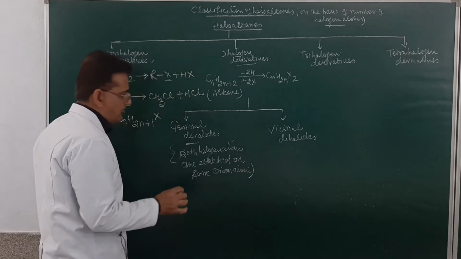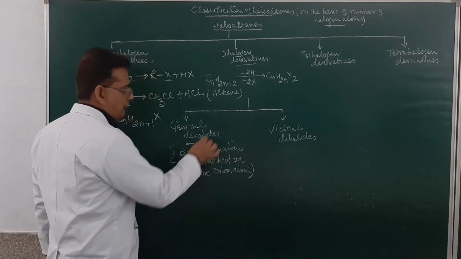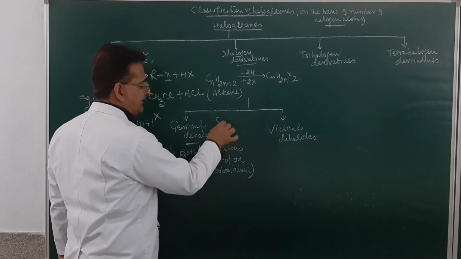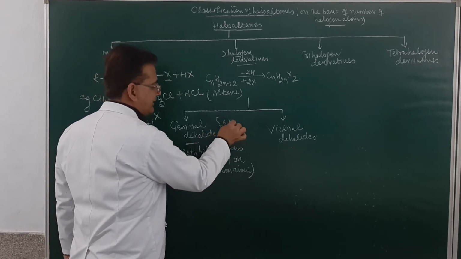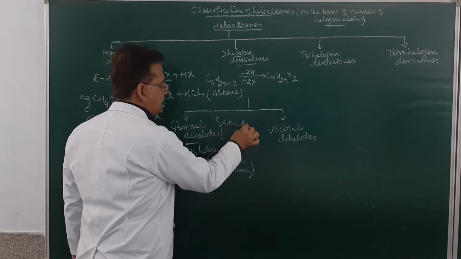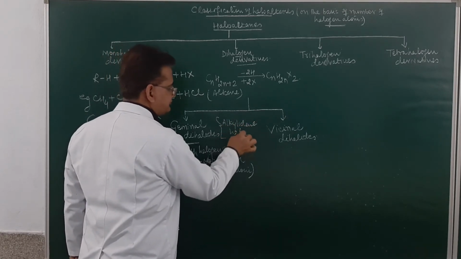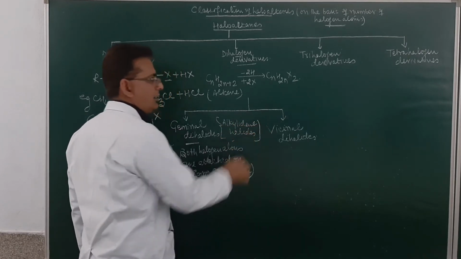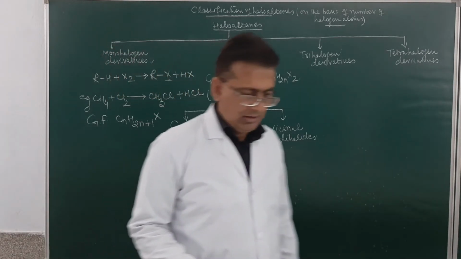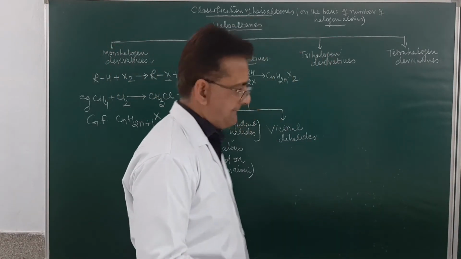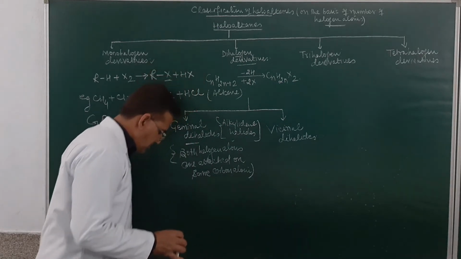One more thing, students: these geminal dihalides are also known as alkylidene halides. Just see this example.